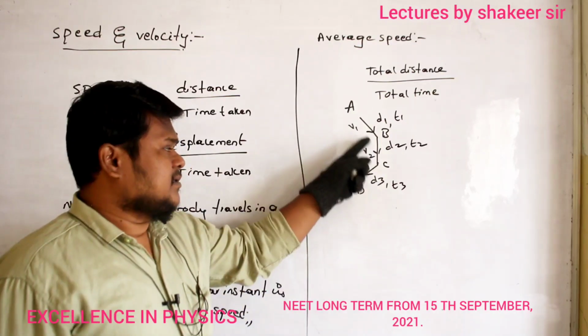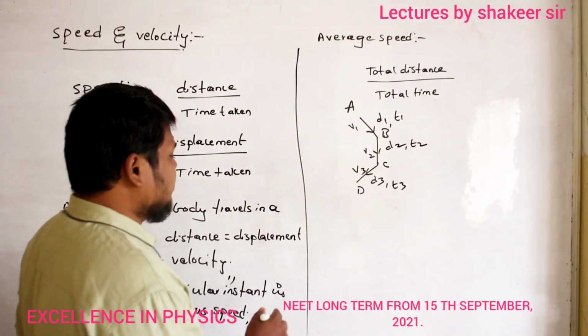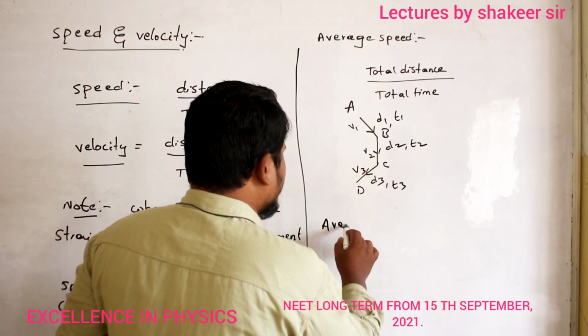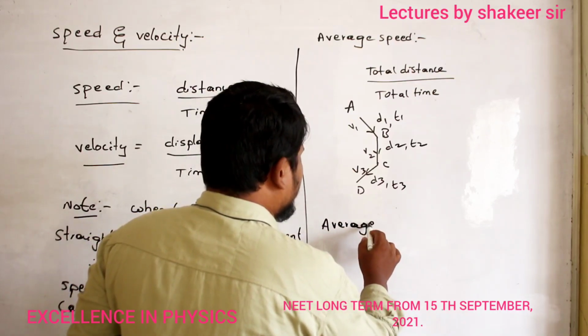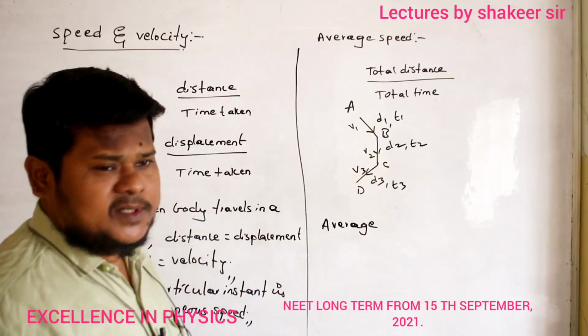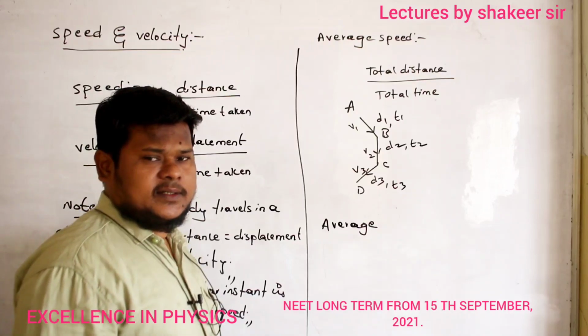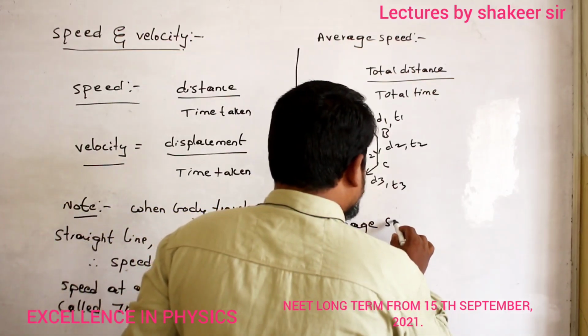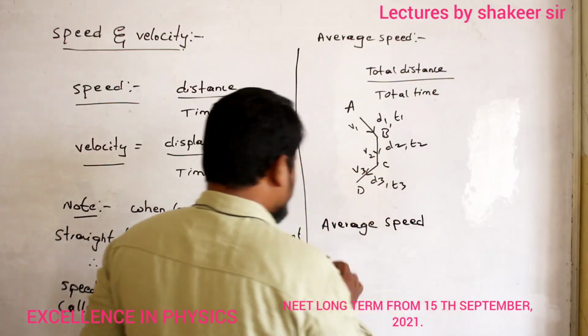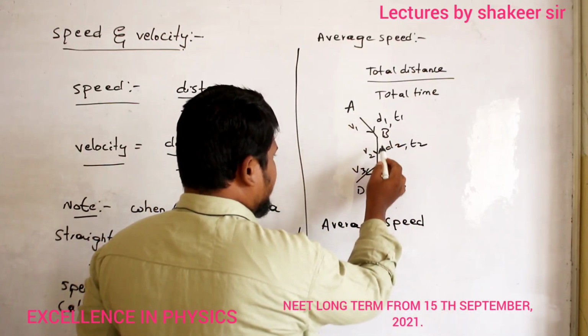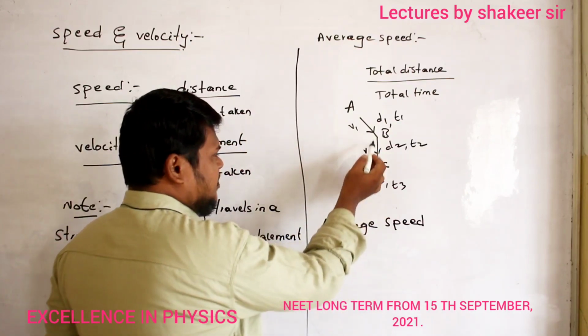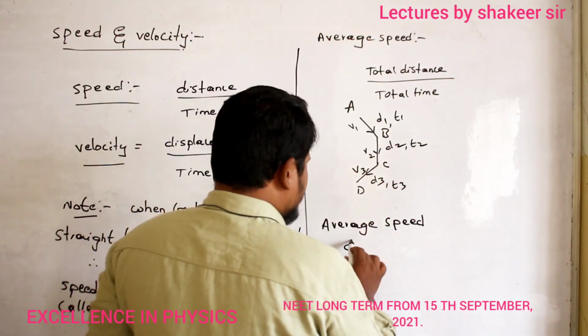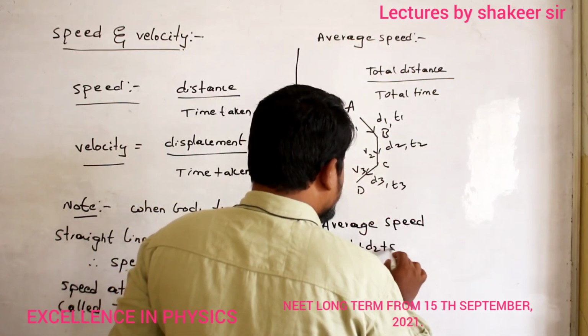Then in this condition, how can I write average speed? AB plus BC plus CD divided by t1 plus t2 plus t3. Total distance is d1 plus d2 plus d3, or you can write AB plus BC plus CD also.